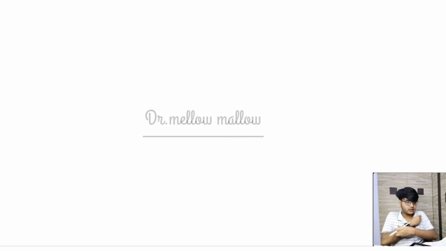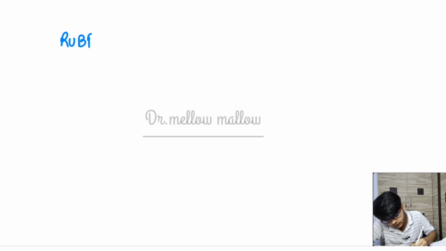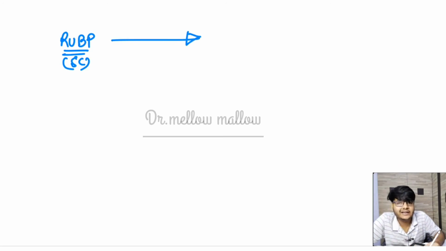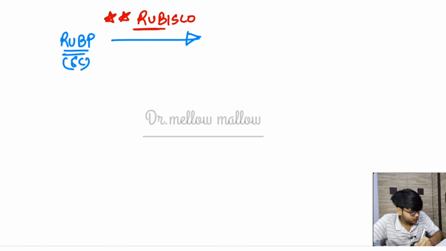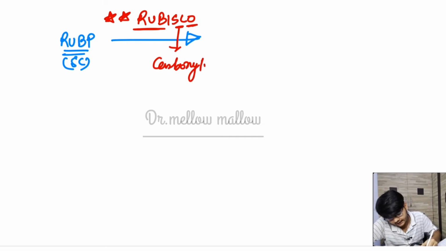First of all, the molecule which I am talking about, the receptor molecule, is RuBP, ribulose bisphosphate. Bisphosphate means it has two phosphate molecules attached to itself. This is a 5 carbon compound, and with the help of some enzyme, don't ever get confused between RuBP and Rubisco. Please don't confuse Rubisco and RuBP. Rubisco is ribulose bisphosphate carboxylase oxygenase. It means carboxylase and oxygenase.